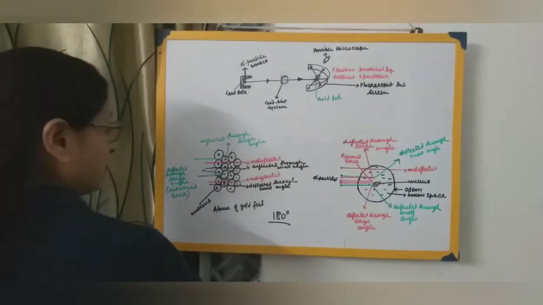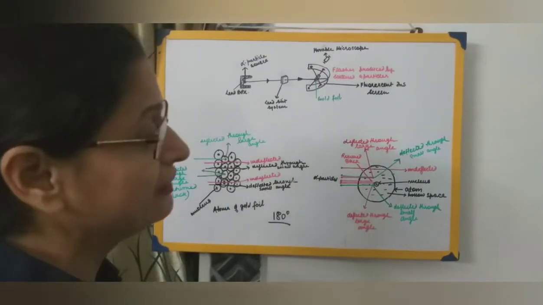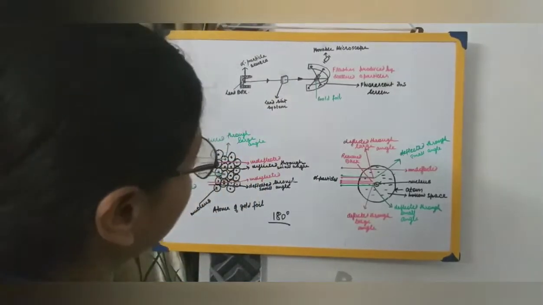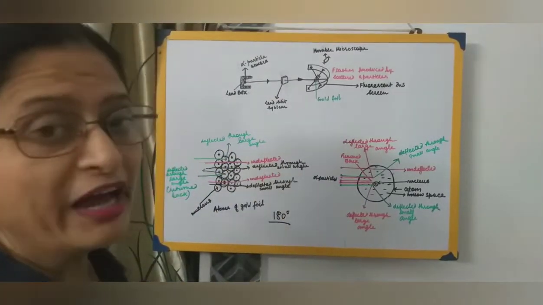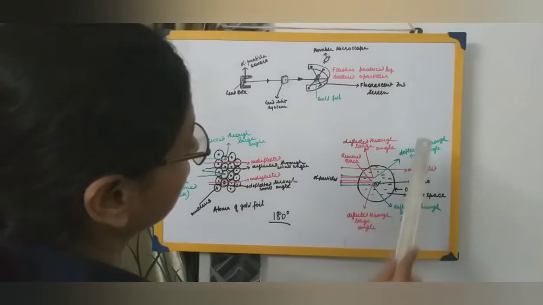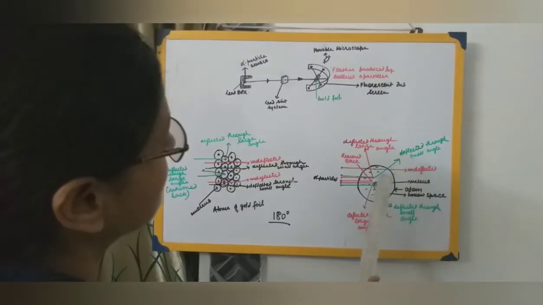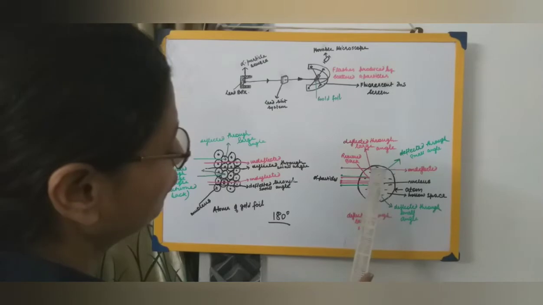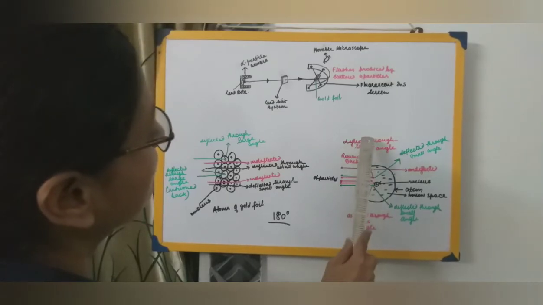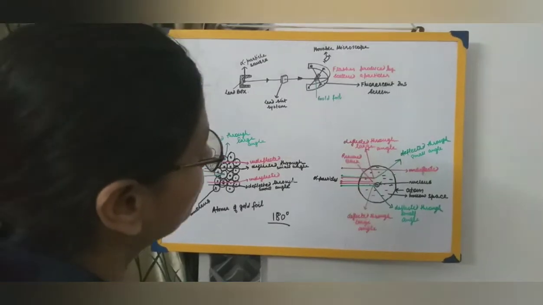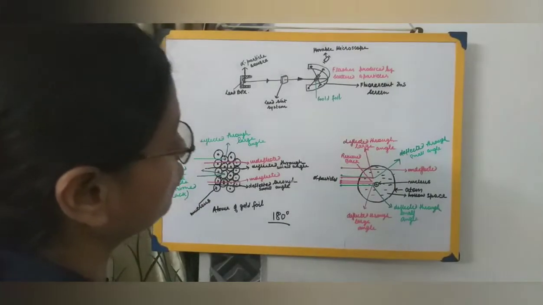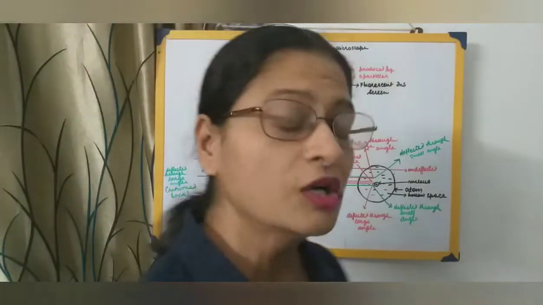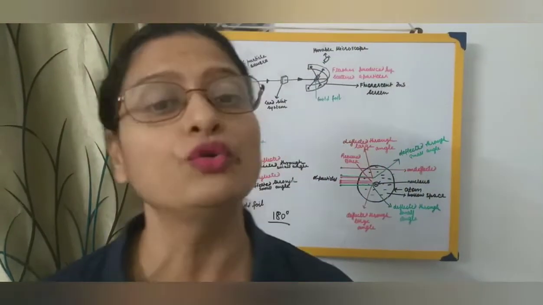What does this experiment mean? We have to find out why most of the rays are passing through, why some of the rays are getting deflected through small angles, and why a very few, that is 1 out of 20,000, are getting deflected through a large angle, that is 180 degrees. From these observations and conclusions, what did the scientists come to know about the atom?